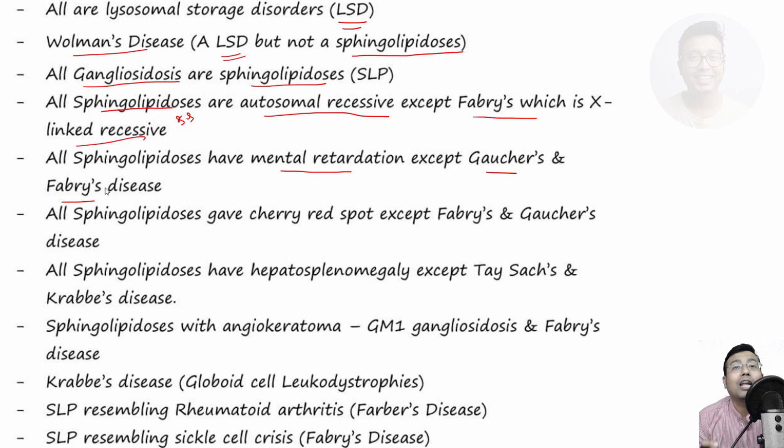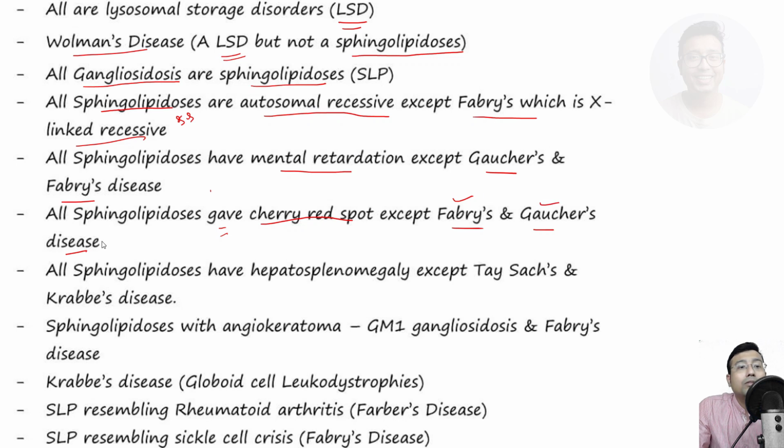These are the types of all-except questions that have appeared in previous years' competitive NEET PG exams. That is why we have accumulated them. Next, all sphingolipidoses have or give a cherry red spot in the eye, except Fabry's and Gaucher's. This will be more relevant when you complete eye lessons in ophthalmology, when you are preparing for NEET PG. But as a first year student, you should know that the cherry red spot is absent in Fabry's and Gaucher's.